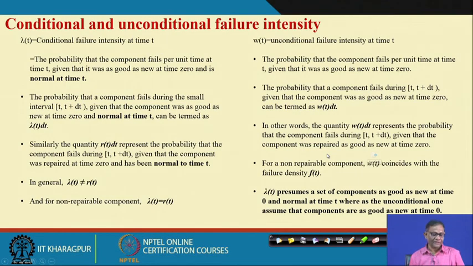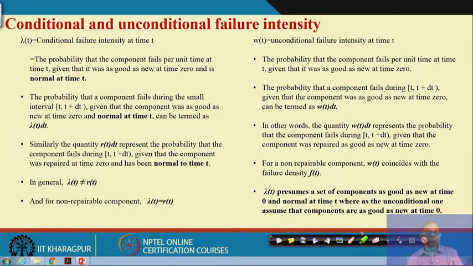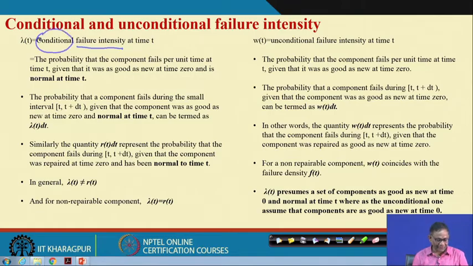Then the second, very important one, is failure intensity. Now, failure intensity can be conditional or unconditional. So, in both cases we are talking about failure intensity.